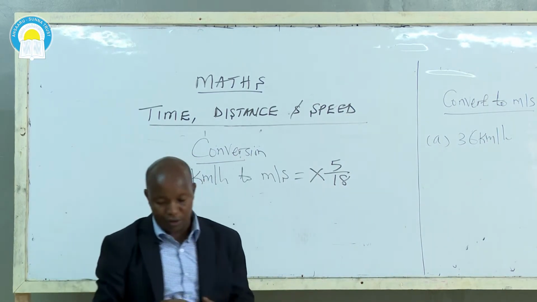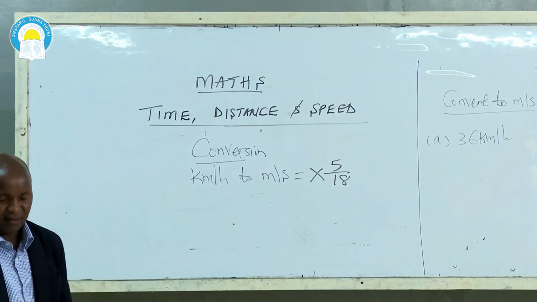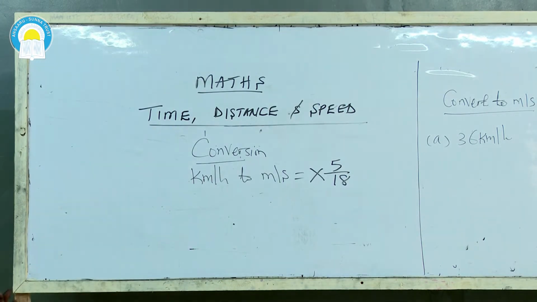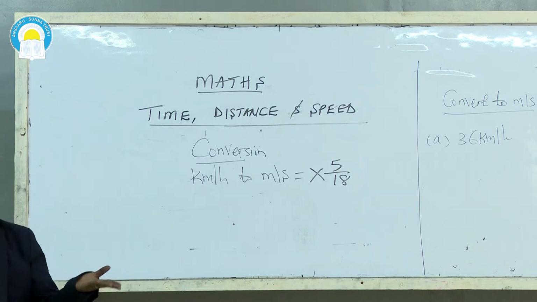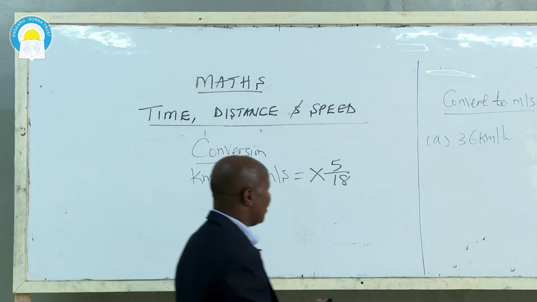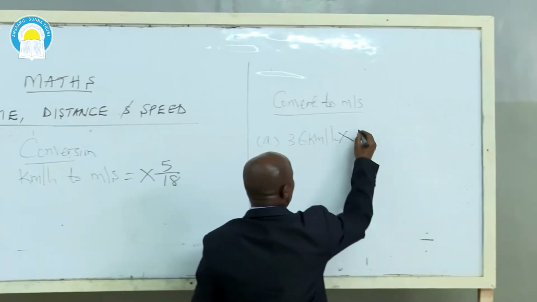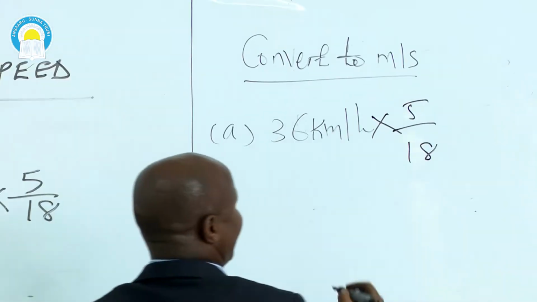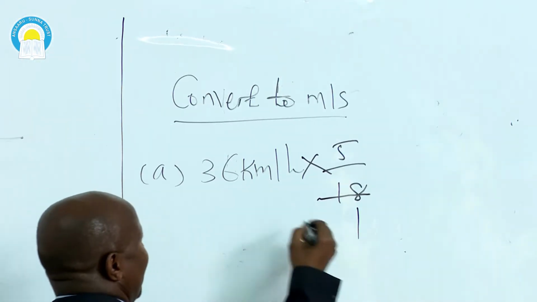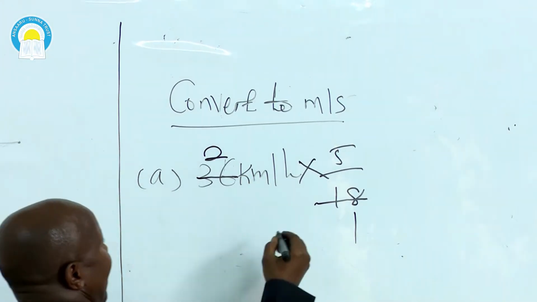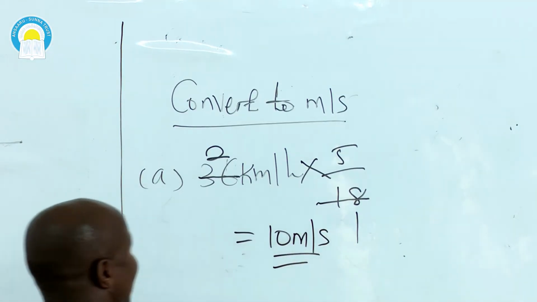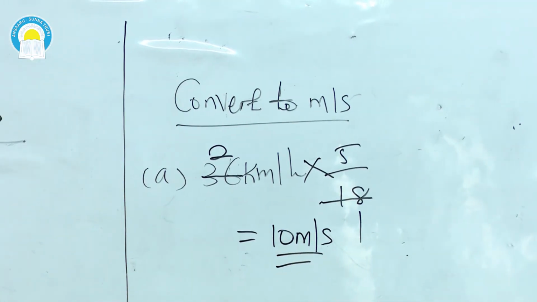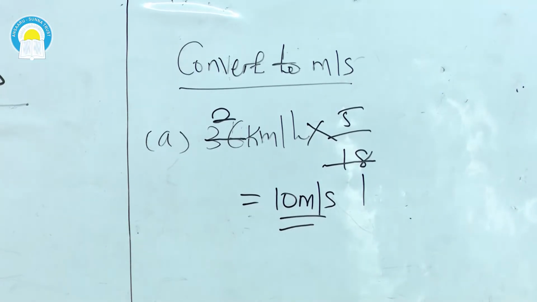I've just said to convert, and it is very simple work. Just understand the major points if you want to do well in your exams. To convert kilometers per hour to meters per second, you just multiply by 5 over 18. So I multiply by 5 over 18, then I simplify. By 18 goes 1, and by 18 here goes 2 times. 2 times 5 is 10 meters per second. That's how we convert kilometers per hour to meters per second.